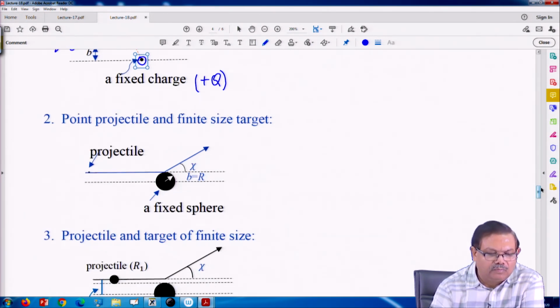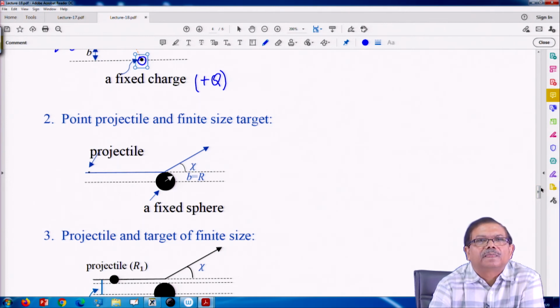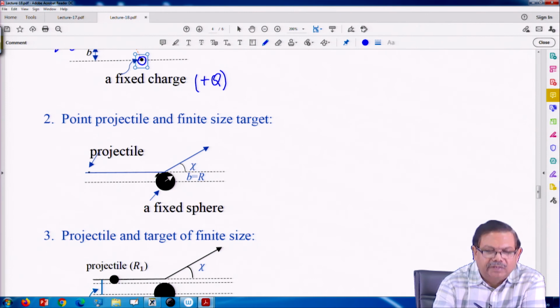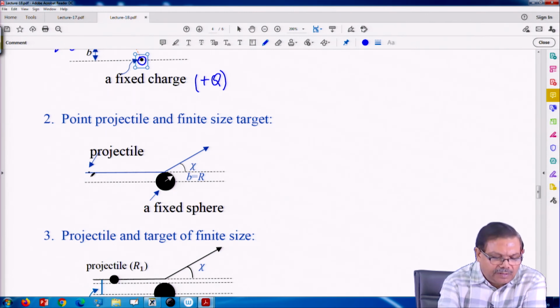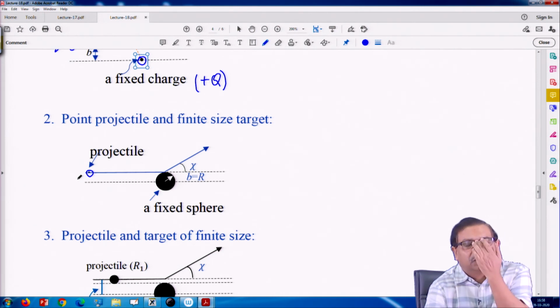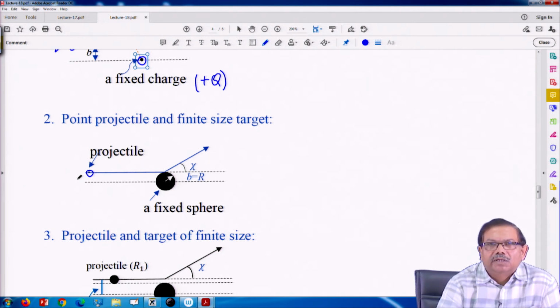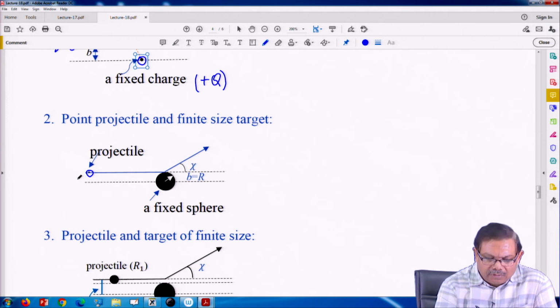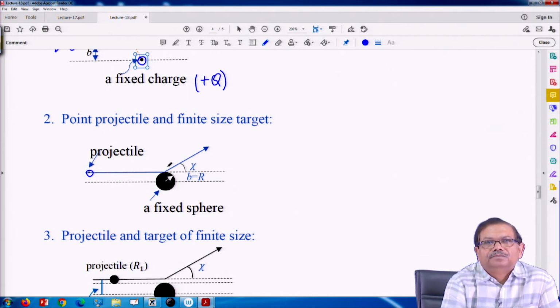There could be point projectile and finite size target. For example, there is a fixed sphere and very tiny mass, a small ball whose radius is negligible compared to the radius of this bigger sphere or so.